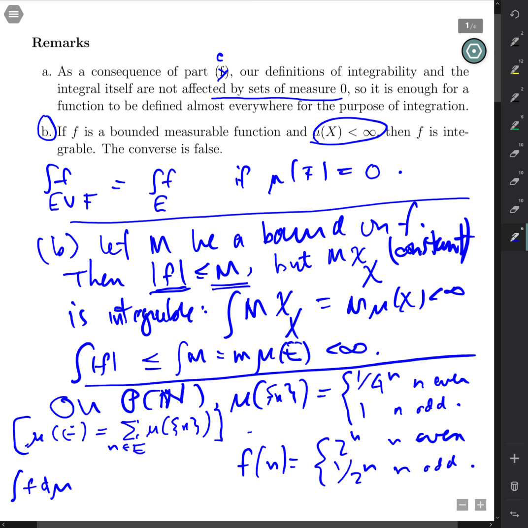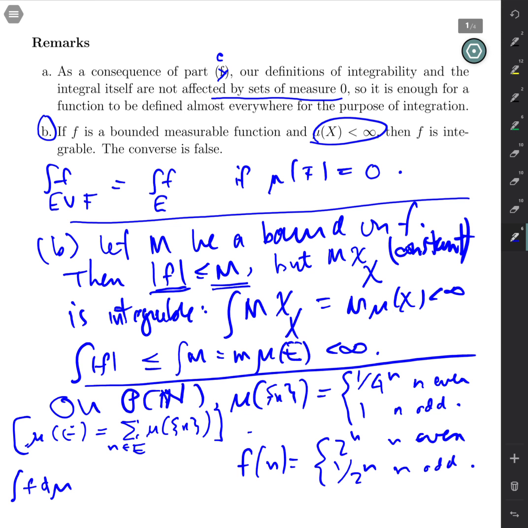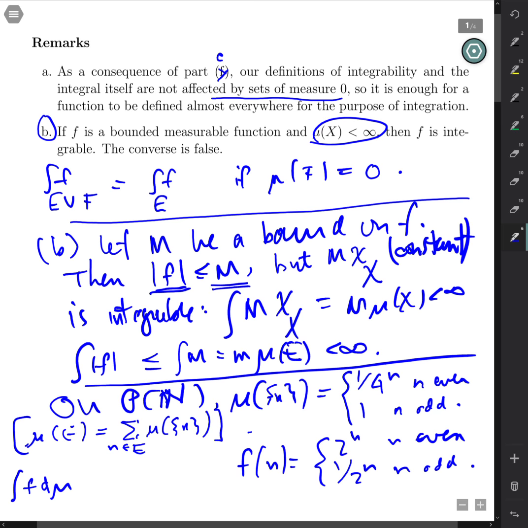It may just be infinite, right? But in this case, when you take the value of f times the measure of the set, you're actually going to get this summation of 1 over 2 to the n on the naturals, and so that's equal to 1, which is finite. So the converse doesn't hold.